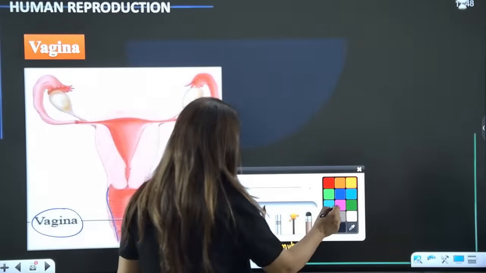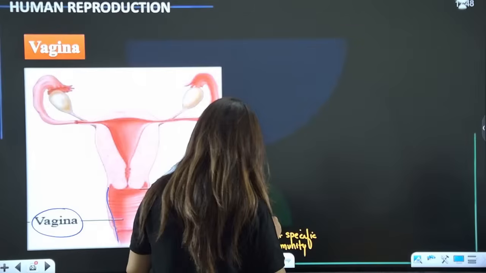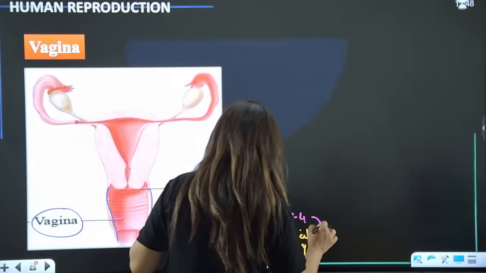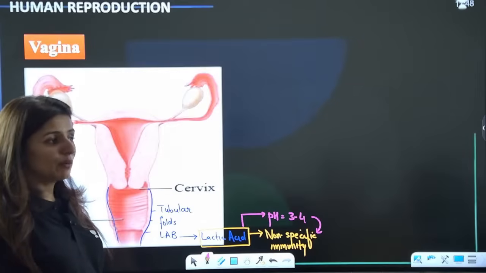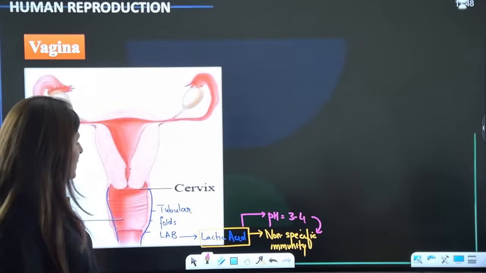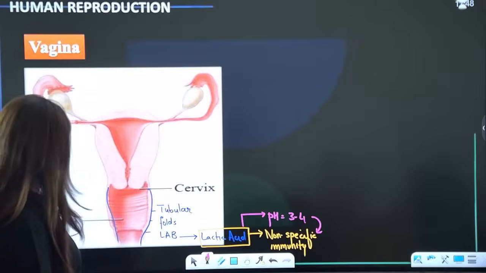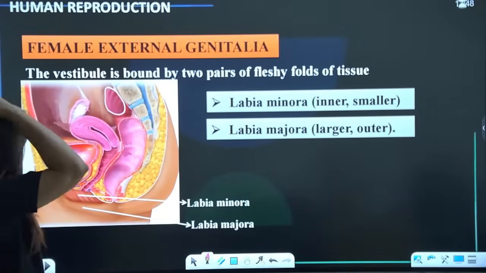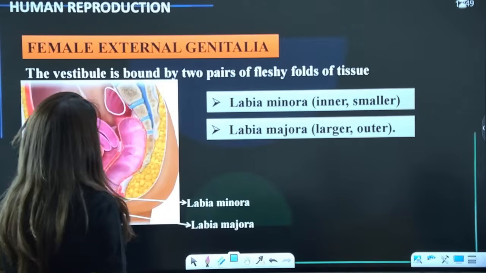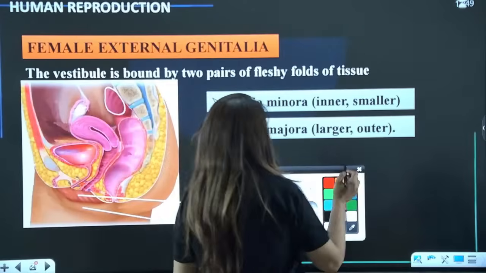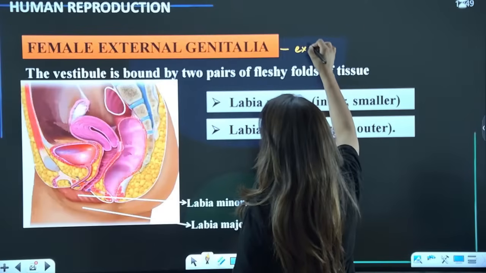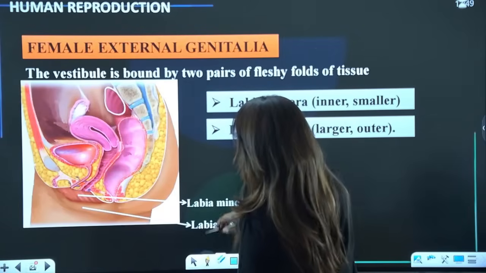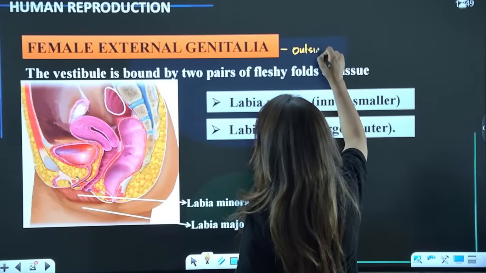And this lactic acid is so acidic that the pH in our vagina is around 3 to 4, which again is going to prevent many infections from happening. Are we clear? Please tell me. Right? And together with the cervical canal, I've told you it forms the birth canal. Is this clear? And then talking about the female external genitalia, why do we call it external? Because this part is of course extra abdominal. This is present outside the body.